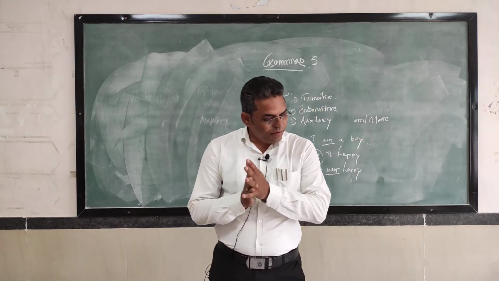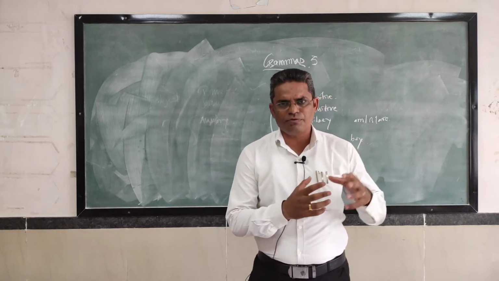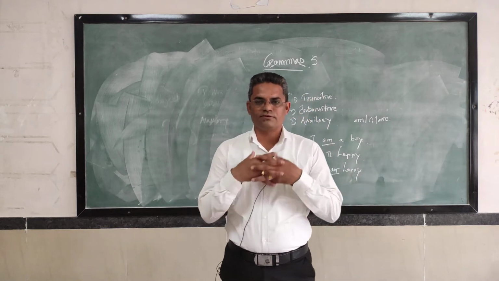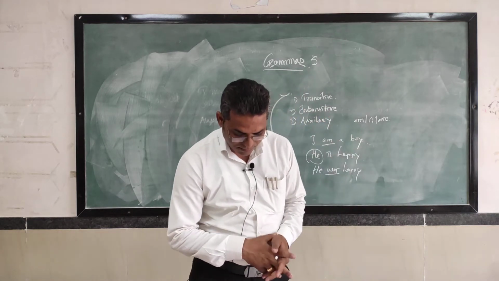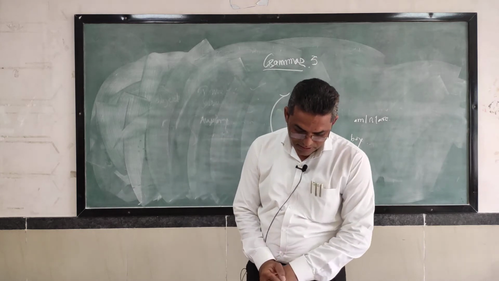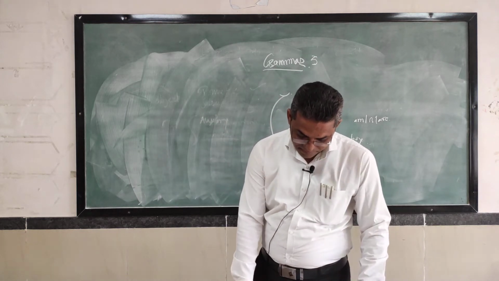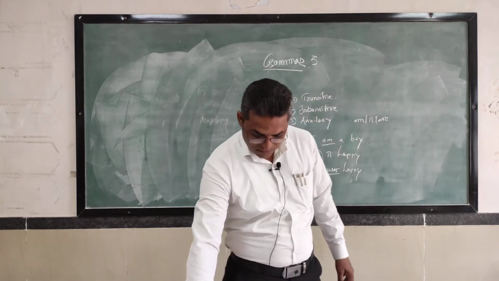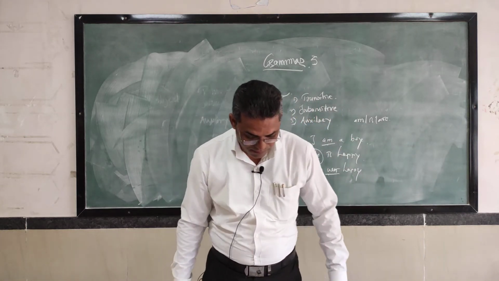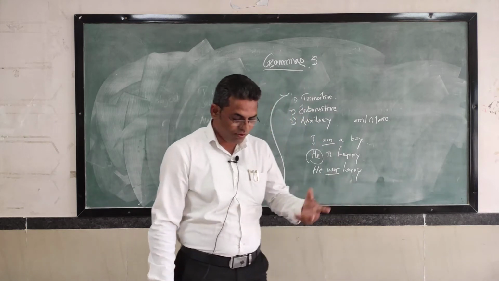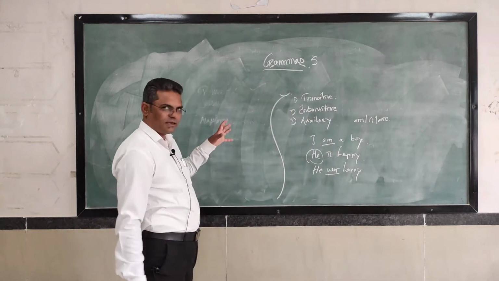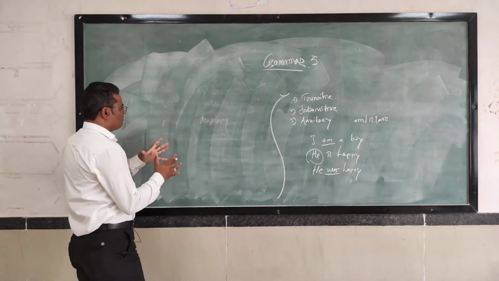Now the main things that we have completed up to verb. Verbs have 6 forms. Now what and how? V1, V2, V3, you know it well. I'll give one word.